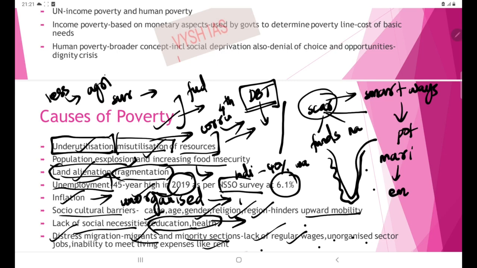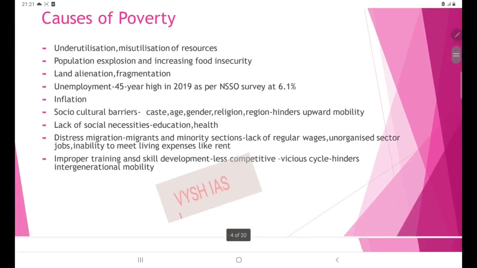There they will be facing rental expenses, then other basic expenses. The cost of living may be high, so they may not be developing a savings culture, or they may not have such an amount to save or sustain a livelihood. So that is one reason causing poverty.